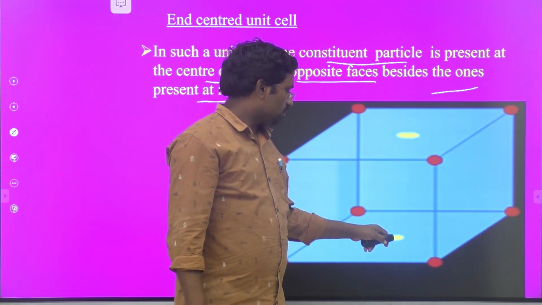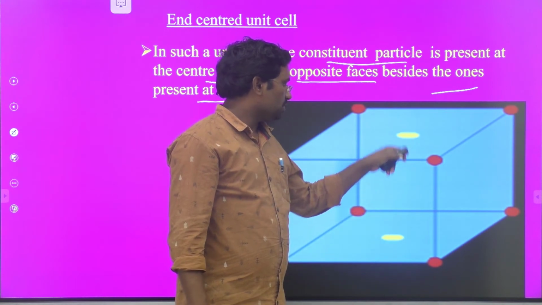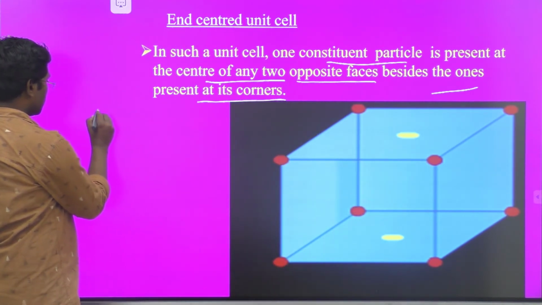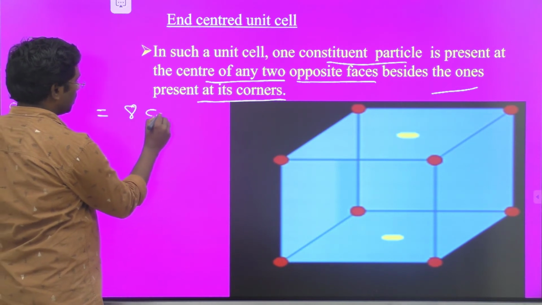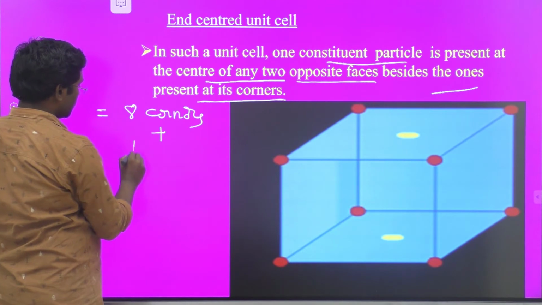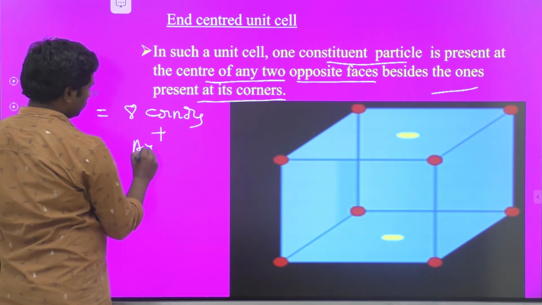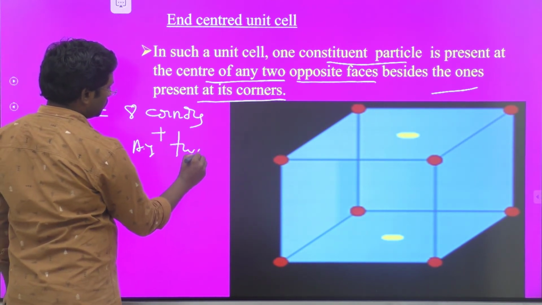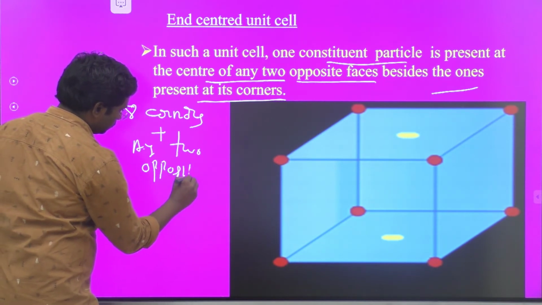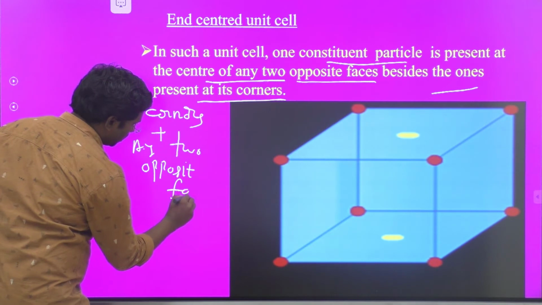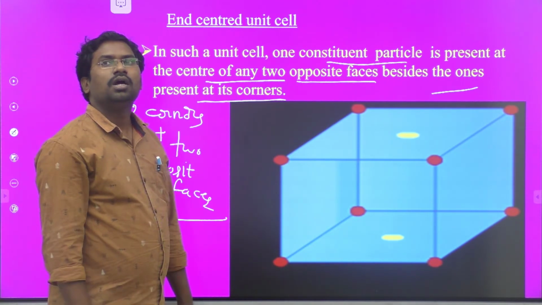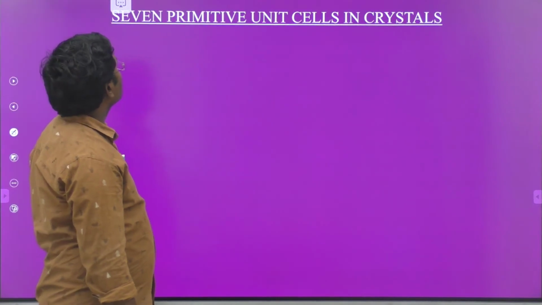For example, this is one face, and both opposite faces have atoms. So in end centered unit cell, atoms are present at 8 corners plus any 2 opposite faces. This is about the end centered unit cell.